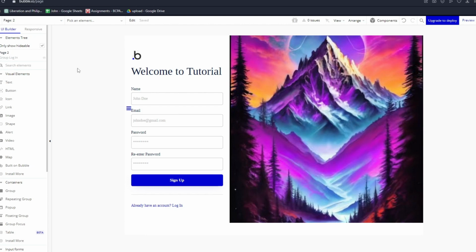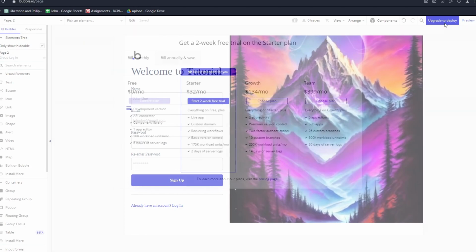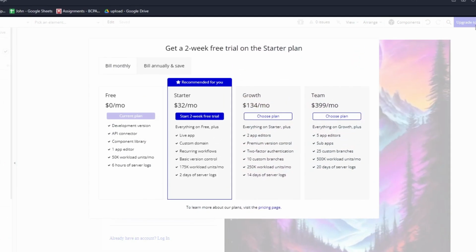I want to emphasize this point. Bubble is a skill, and that will be relevant for the next decade. And I want to make it clear, the only way to get rich is becoming a skilled person. Even if your first software idea doesn't work out, it doesn't matter, because you will have a very valuable skill that people will pay you for. And that skill is to just build software for other businesses.